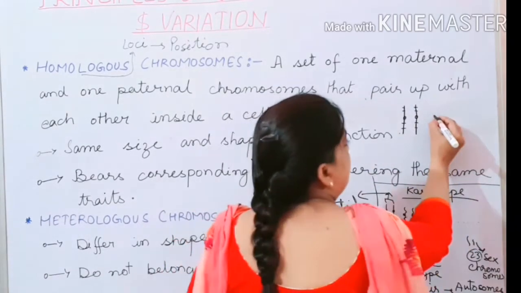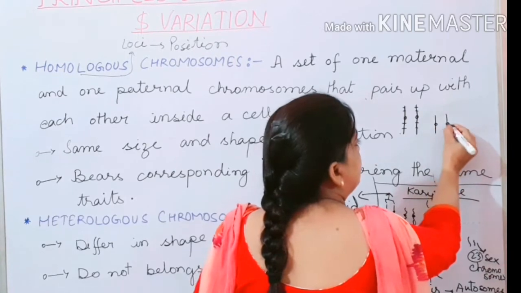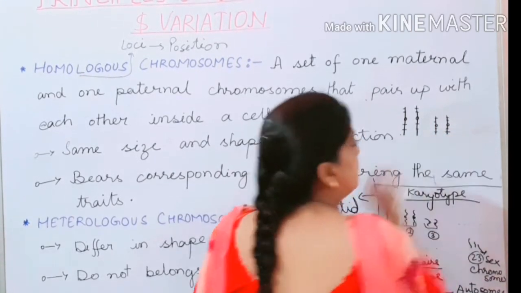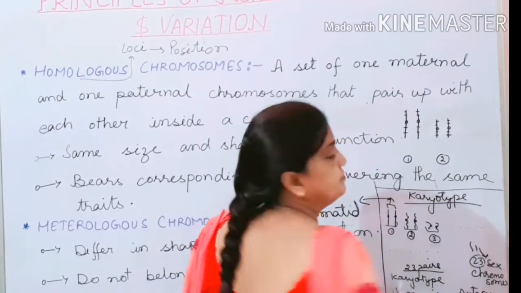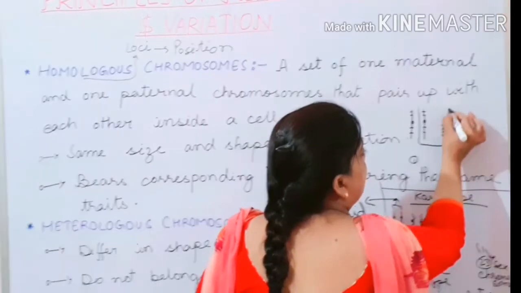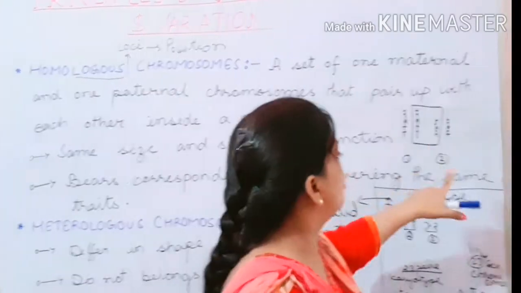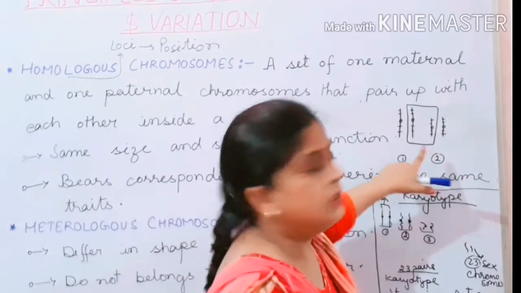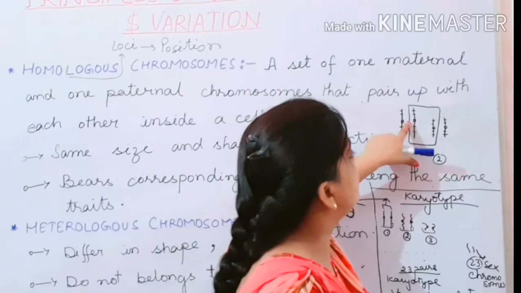And now if I take the second chromosome, this is the first chromosome and this is the second chromosome. Now I am talking about non-homologous chromosomes. If I take one chromosome strand from the first chromosome and another from the second chromosome, you can see the differences here. One is taller, another one is shorter. The centromere position is also different.